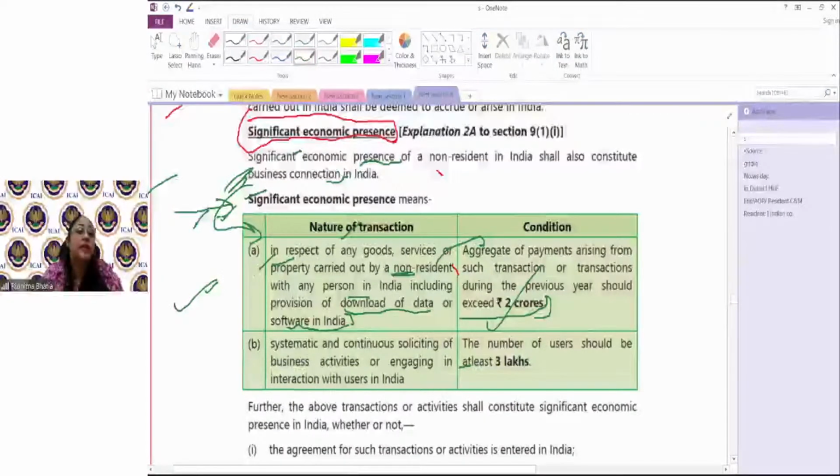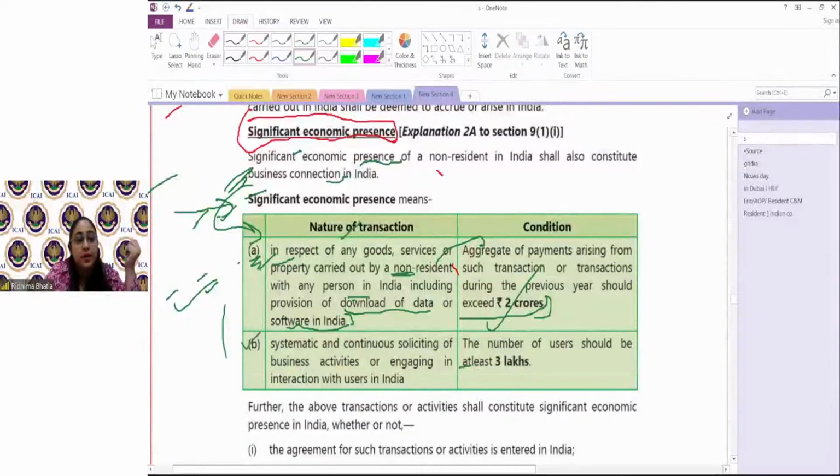Presence है और significant है. There is a presence and that is significant. And how is that significant defined? When the transaction values are more than 2 crores. Up to 1 crore, you might not show it as income taxable, but once significant economic presence is established, it's an income taxable in India. Why? It's deemed to accrue in India.